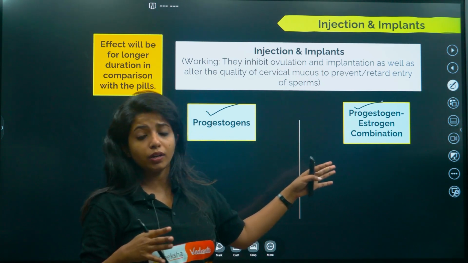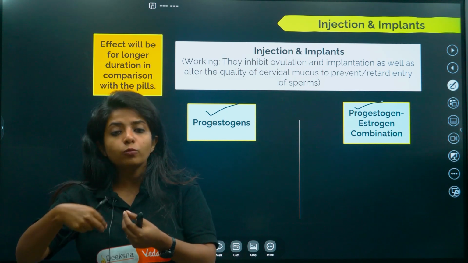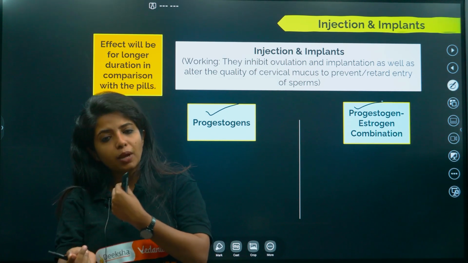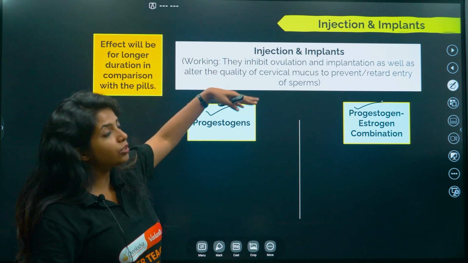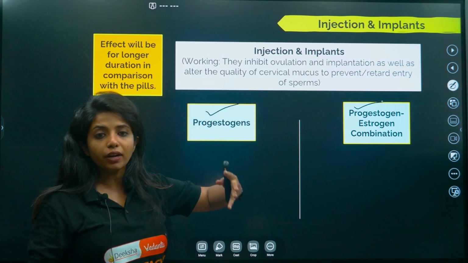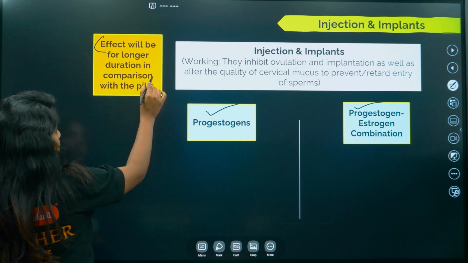And if you talk about implants, basically these implants will have something that could release the hormones continuously, and this could go up to a few years. But in the case of oral pills, they are very much different, because the effect, if you see, will obviously be longer for injections and implants in comparison with the pills.